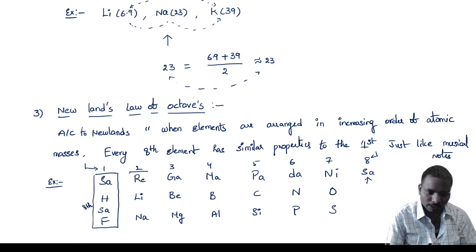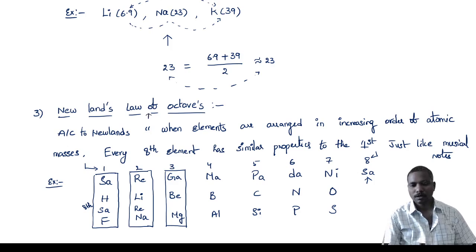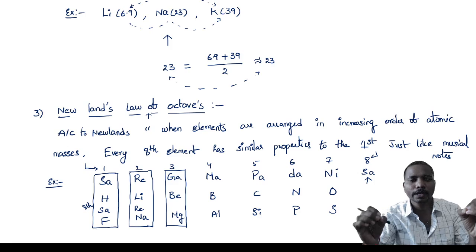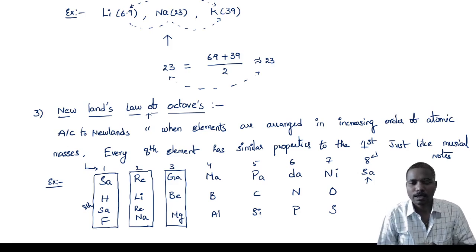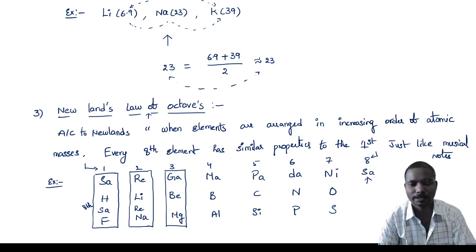Here also, next one after sa you will get re only. So here lithium and sodium, those are metals. Like that he has grouped the 8 elements together and he named that the law of octaves. Here you will get a question like, according to Newlands' octave theory, every eighth element is similar to which element? That is nothing but the first element.